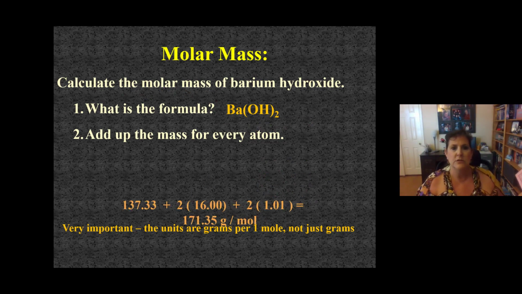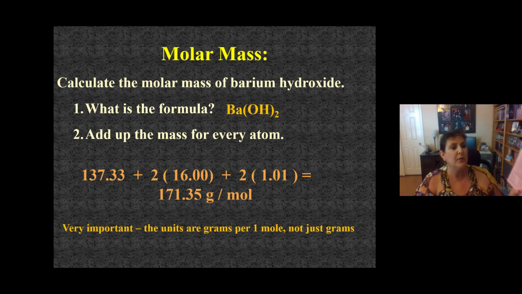All right. So if you added up a barium, it's 133 grams per mole. 2 oxygens is 2 times 16.00 grams per mole. And 2 times 1.01 for hydrogen. And we get 171.35 grams per mole. Again, the unit is not grams. It's grams per mole. And we just added up the atoms for the molar mass.